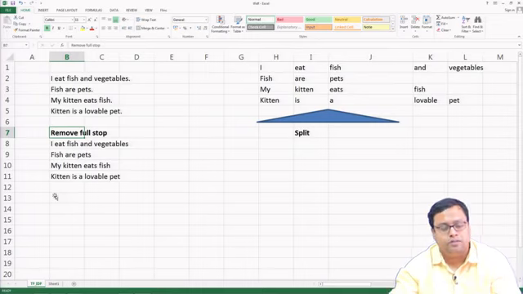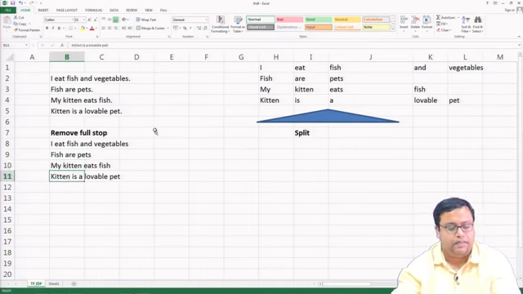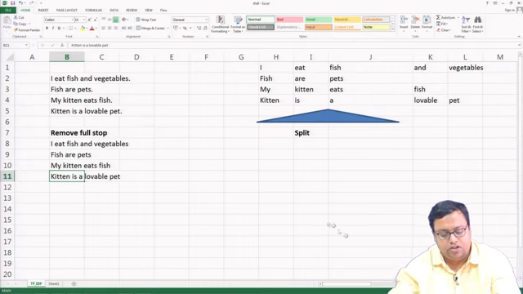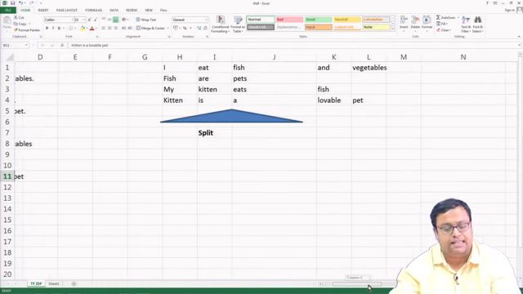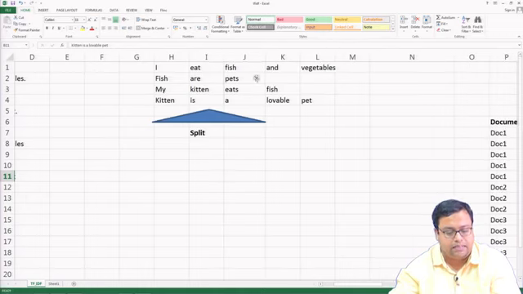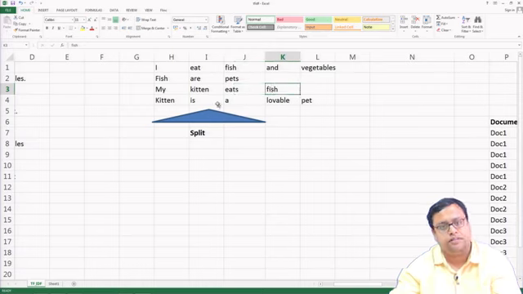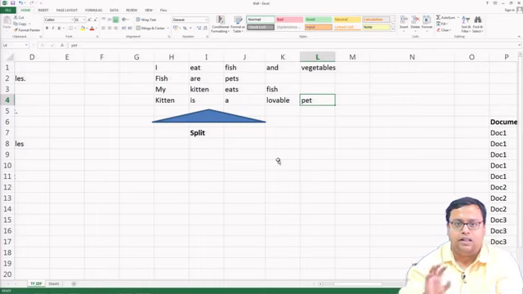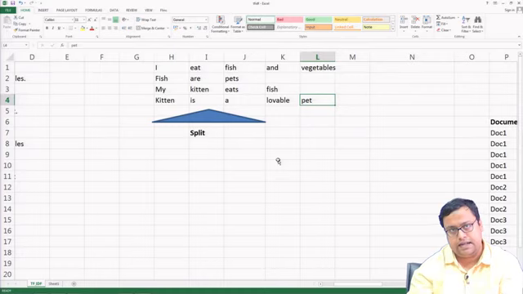So, the first job is removing full stops, you can remove other things also. So, I eat fish and vegetables, fish are pets, my kitten eats fish and kitten is a lovable pet. The next job is to split them, tokenize them. So, I eat fish and vegetables is something that I create. Then fish are pets, my kitten eats fish are separate words and kitten is a lovable pet. All these things I am converting to separate words. That is the second step.